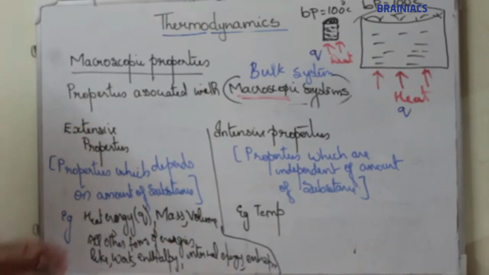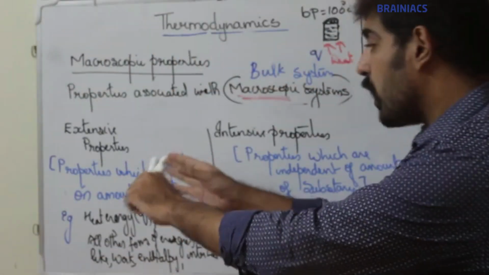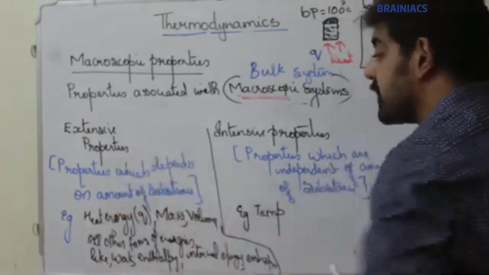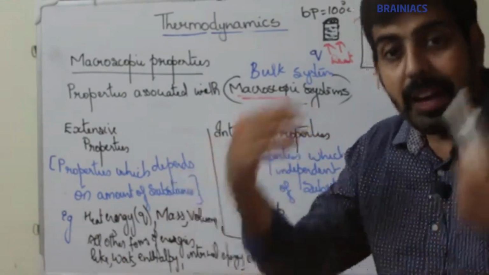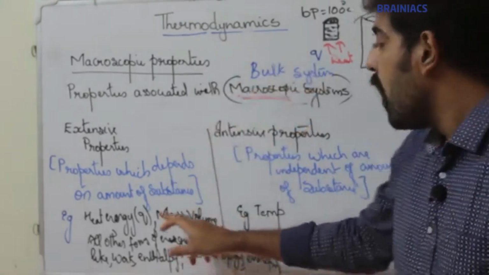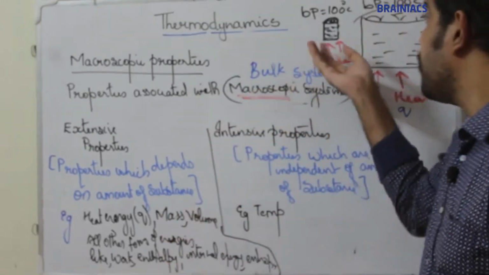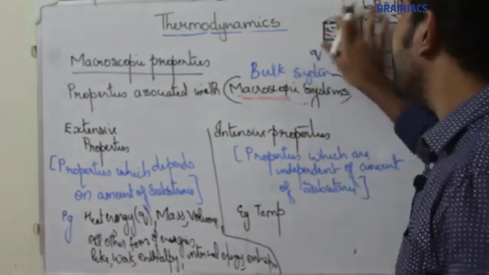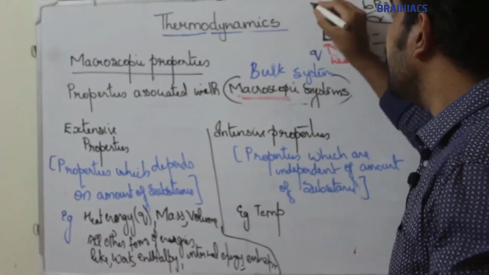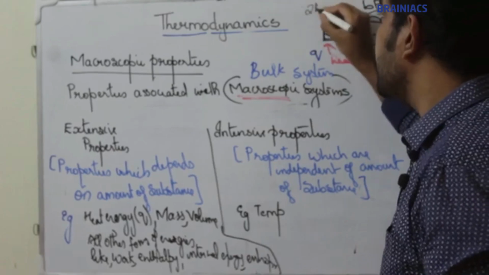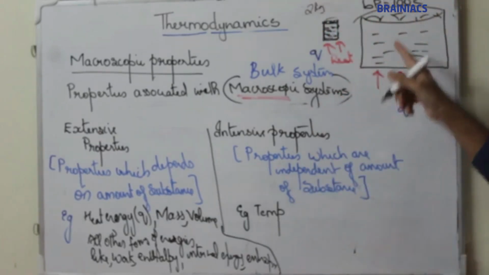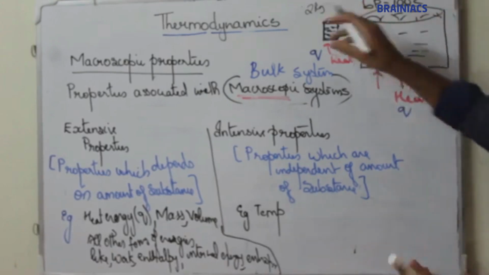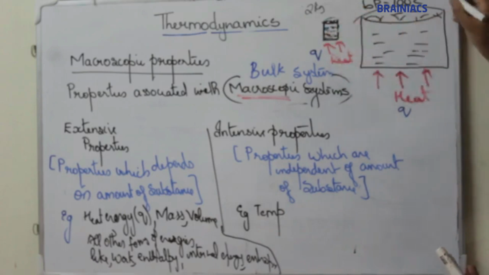Properties which depend on the amount of substance are called extensive properties. Heat energy is an example. Another example is mass. Mass depends on the amount of substance. If you consider this system, maybe the mass of this is 2 kg, but here we are considering a very big system, so obviously the mass will be greater than this one.